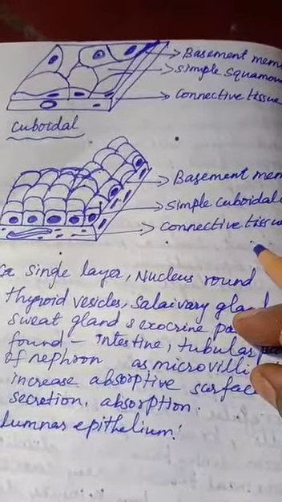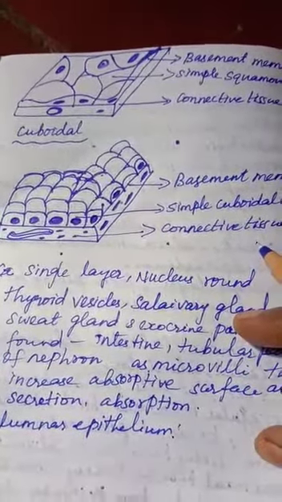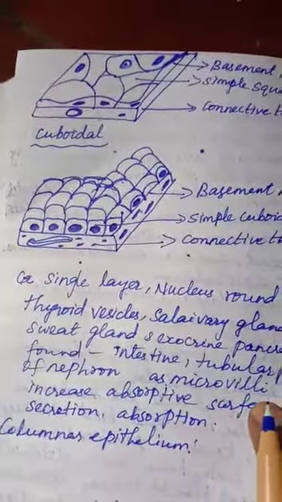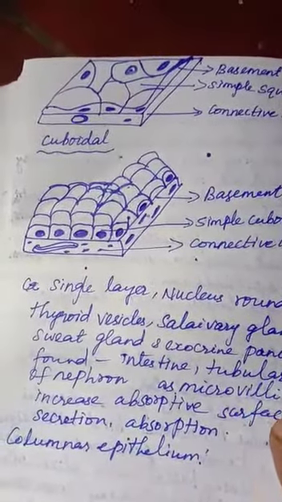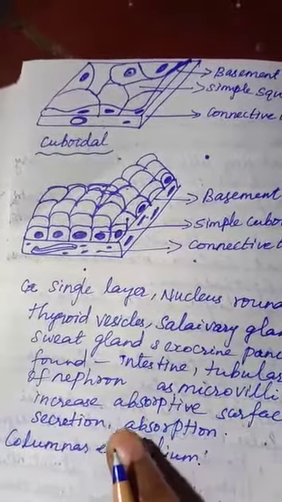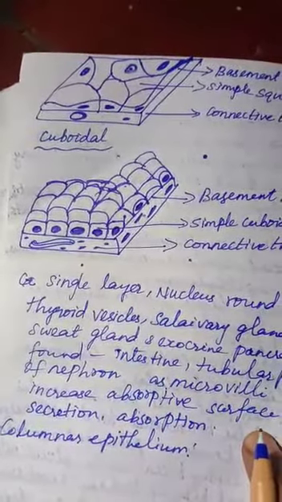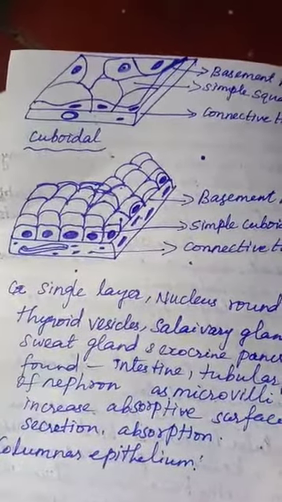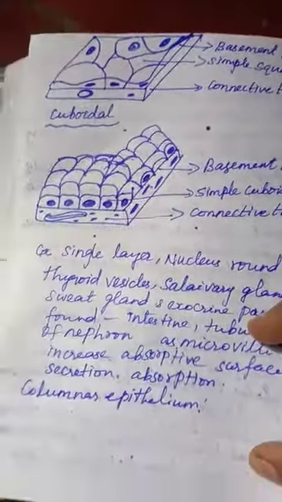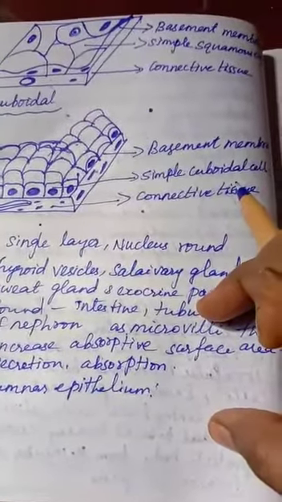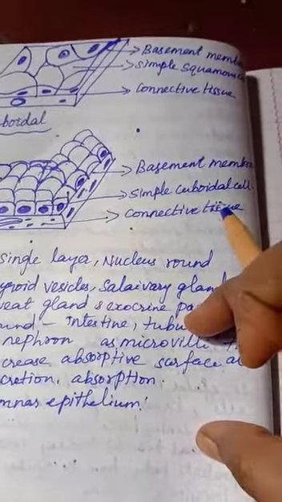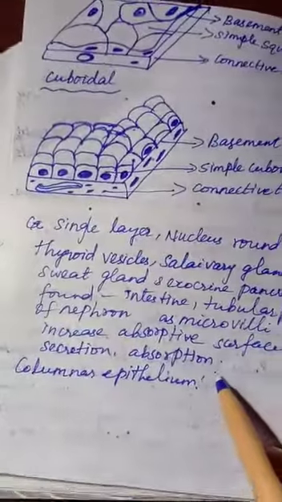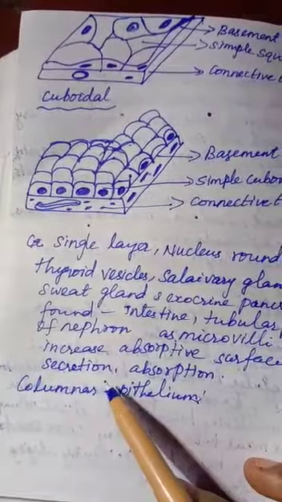Already you have to study it in the lower classes. So this tissue acts as microvilli because it increases the absorptive surface area. Surface ஏரியாவை இன்க்ரீஸ் பண்ணுறதுக்கு இந்த டிஷ்யூ யூஸ் ஆகுது. ஓகேம்மா. The function of cuboidal epithelium is secretion and absorption.